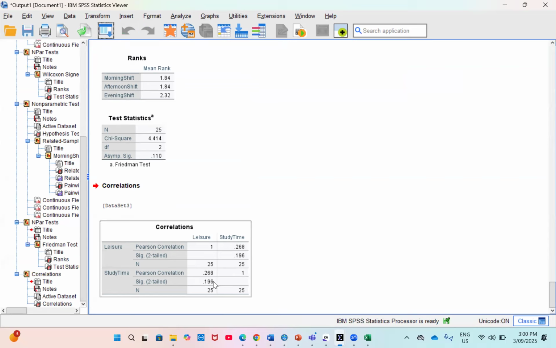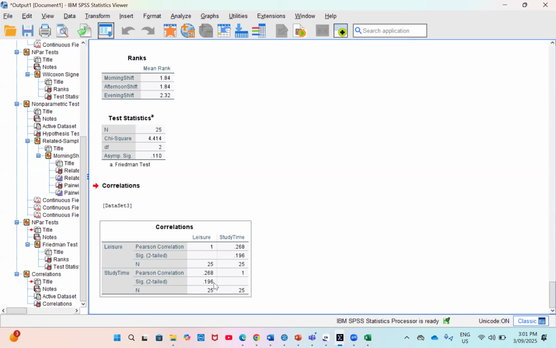Significance is showing 0.96, and depending on the hypothesis that you state, let's assume our null hypothesis was that there is a relationship between the two variables, then we can say that indeed there is a relationship because it's greater than 0.05 or 0.01. Therefore, we reject the alternative hypothesis and accept the null hypothesis.